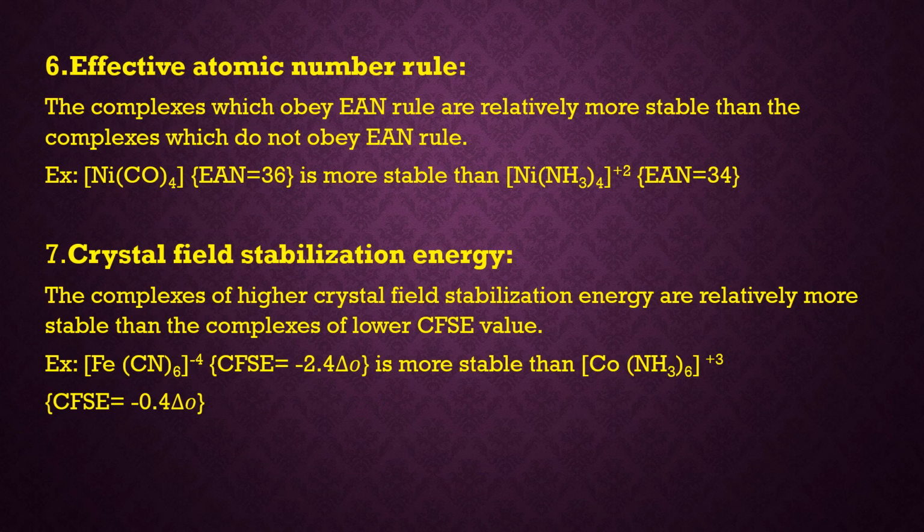Here if you observe the example given here, nickel tetracarbonyl, that is Ni(CO)4, has effective atomic number of 36, which is more stable than Ni(NH3)4 2+, whose EAN is 34. So Ni(CO)4 is more stable than Ni(NH3)4 2+. This is what you are supposed to write under EAN rule, students. The complexes which obey EAN rule are relatively more stable than the complexes which do not obey EAN rule. This is the sixth factor.